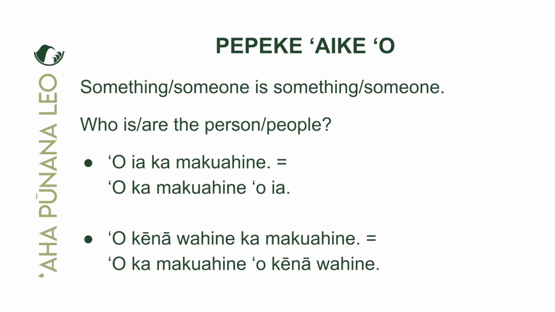Yeah, and the other way that you could say it would be okamakuahine okena wahine. Oh, okamakuahine kena wahine. That's not the auntie. That's not the tutu. That's not the sister. That's the mom. That woman over there. That's the mom. Oh yeah. Maikai. All right, so let's take a look at some examples to help us drill down even further.